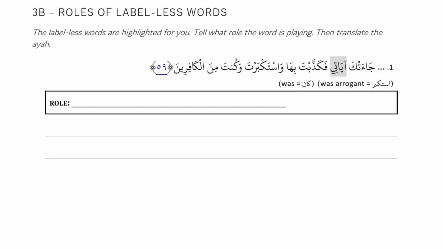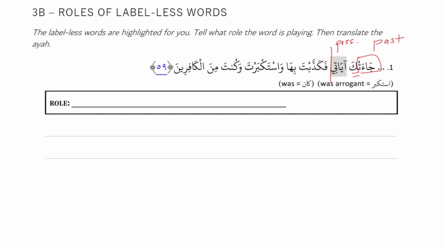Okay? Alright. Number 1. جاءتك آياتي فكذبت بها واستكبرت وكنت من الكافرين. Work me through this. Okay, this is an action sentence because جاءت is an action. It's a past tense action. Ka is a pronoun attached to the action, so that's receiver. Ayati. Ayat is general, the ya is specific, so this is possessive. And then that's the end of that sentence because fakadhabta is a new action.